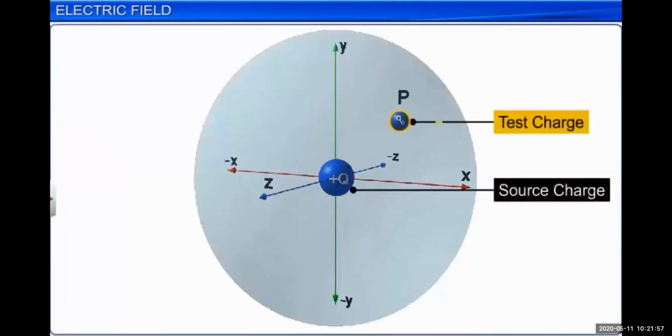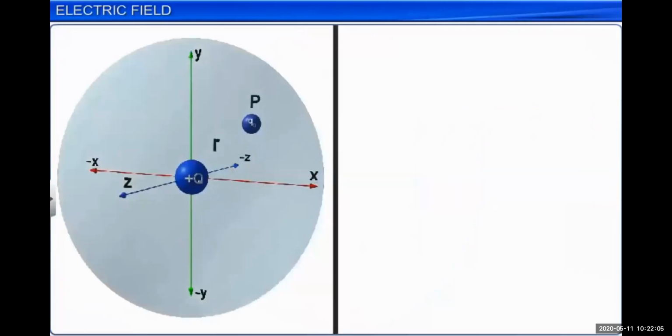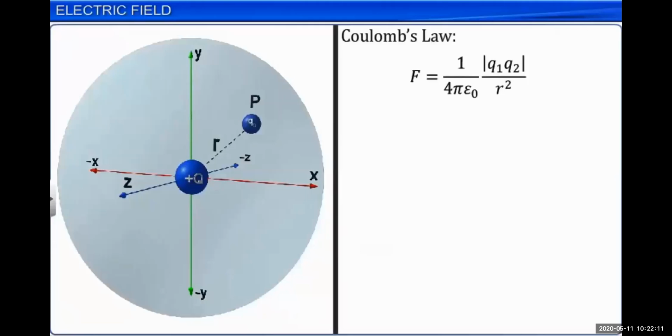This test charge is in the electric field of Q, and the force acts between the charge capital Q and the Q naught charge particle, which is at a distance r from the source charge Q.